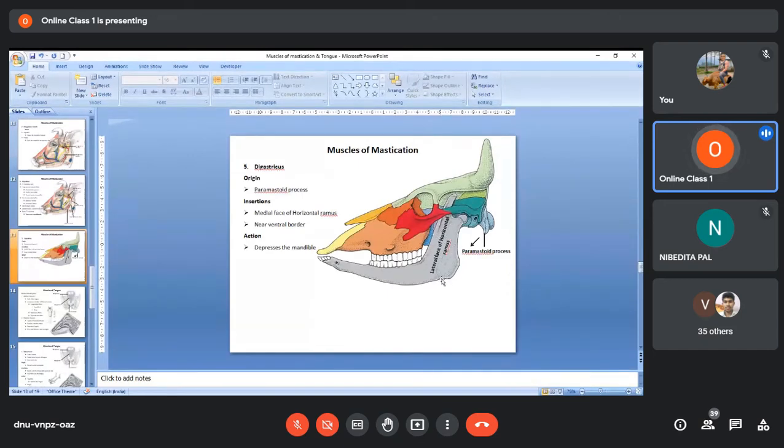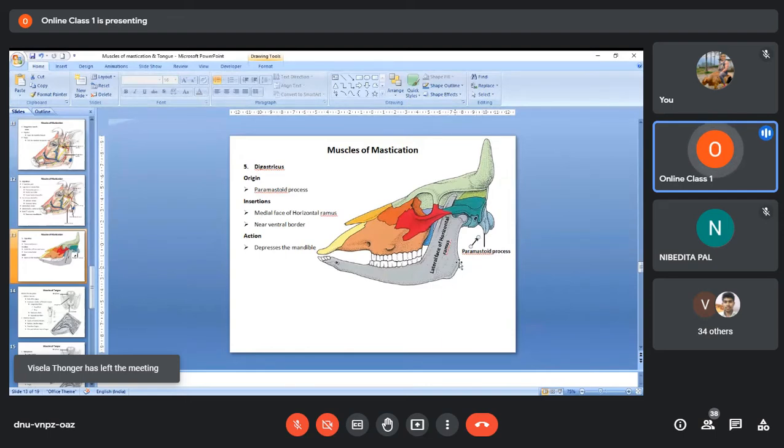That means it will be on the ventral border of the medial surface. So this will be the direction of the fibers. Now again, let me turn it this way. This arrow indicates the direction of movement, because this is the point of insertion and this is the point of origin. Origin is fixed, insertion is movable.